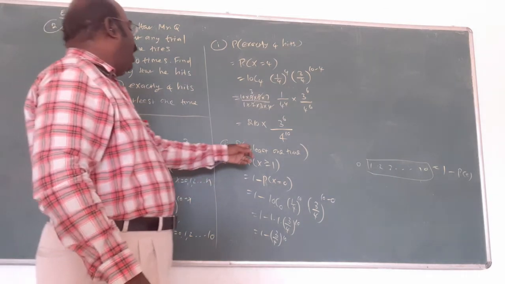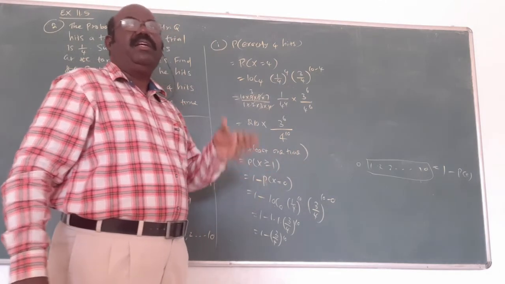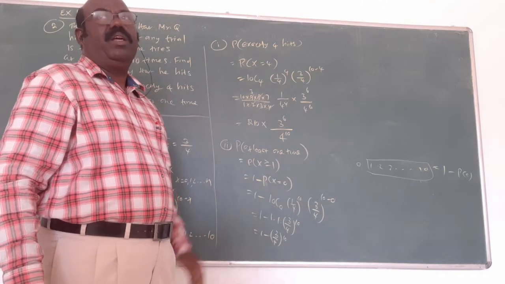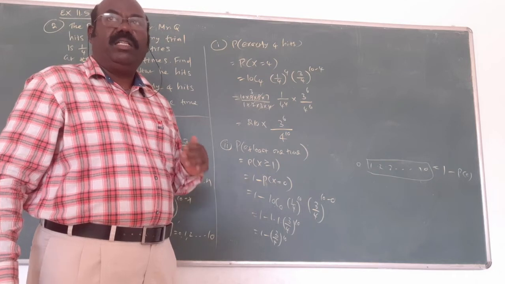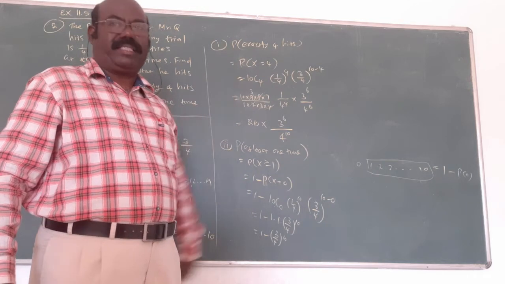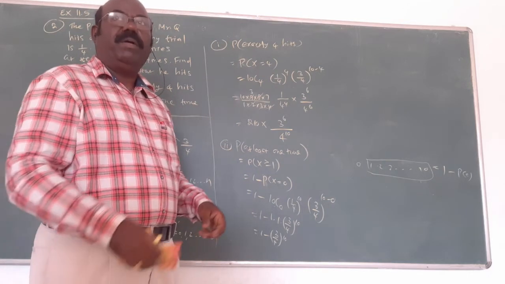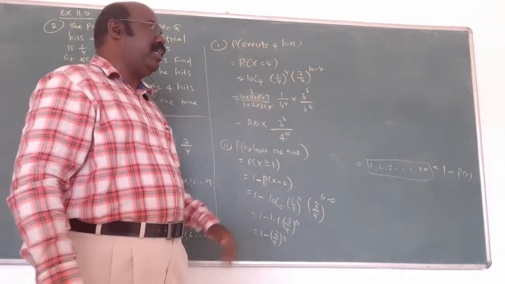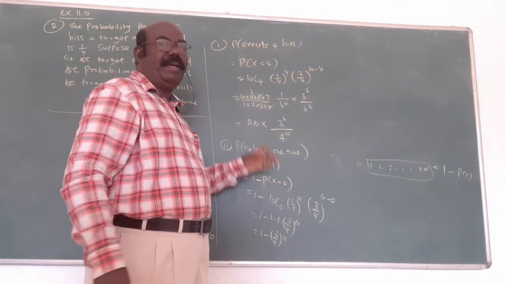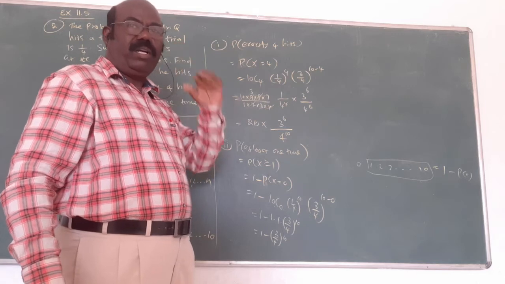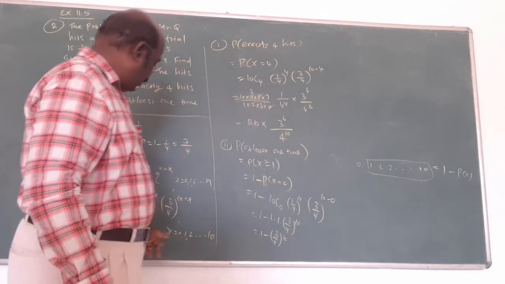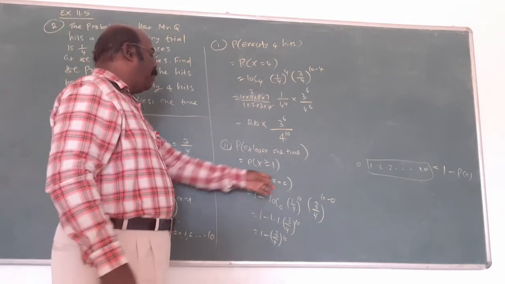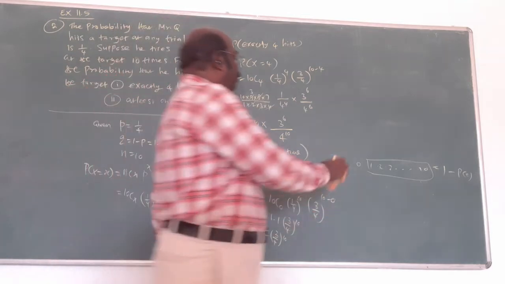At least 1 means 1 and more is asked. 1 and more means 1, 2, 3 up to 10, adding all of them, but then you get a lengthy calculation. So avoid the lengthy calculation. Subtract the remaining quantity from 1. More than 1 asked, and what is the remaining? 0. So subtract the x equal to 0 case, replacing x by 0, to get the answer.